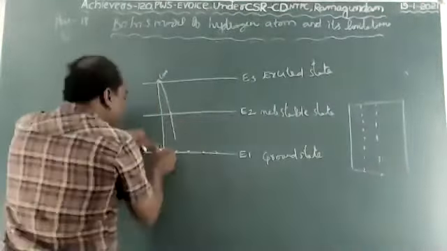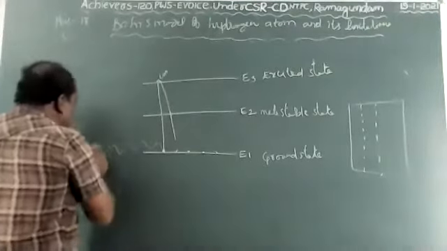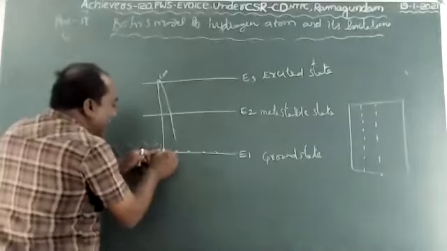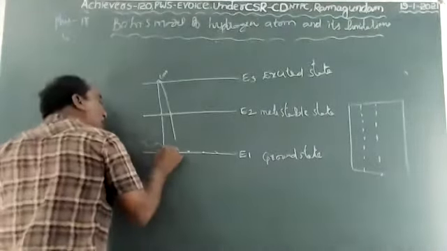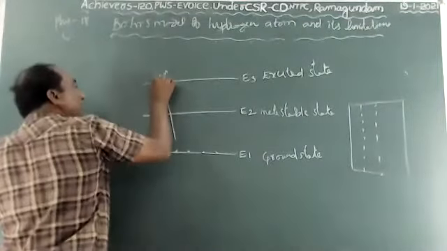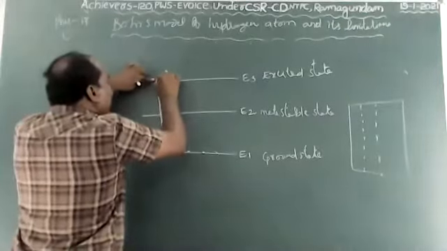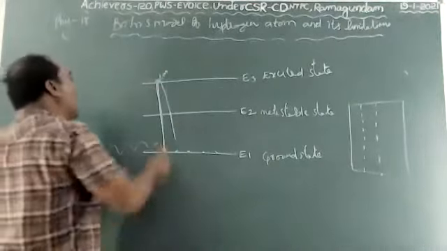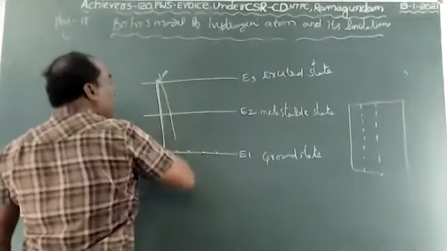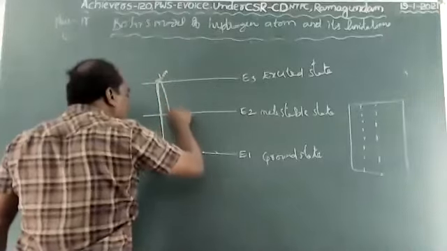So the electrons which are present in the ground state absorb some amount of energy. After that, they will move towards the excited state. But the electrons in the excited state are stable for only a few seconds. Then again they lose their energy, and when they lose the energy, they come back towards the ground.